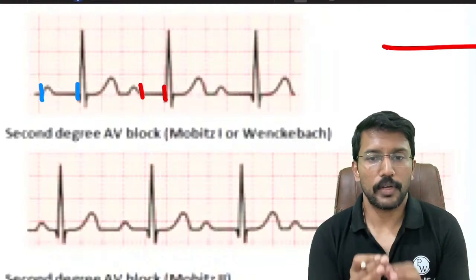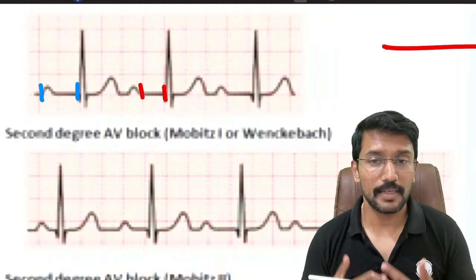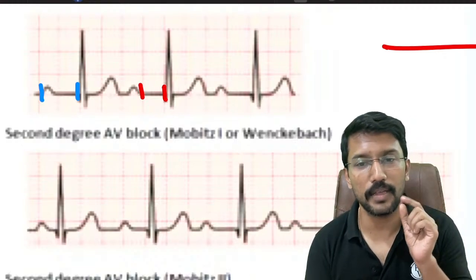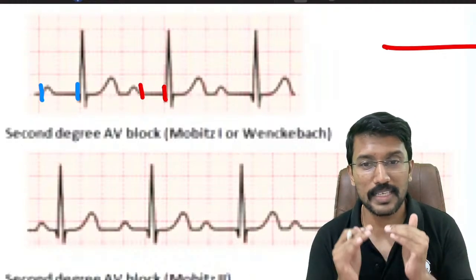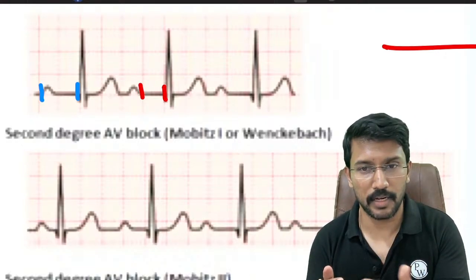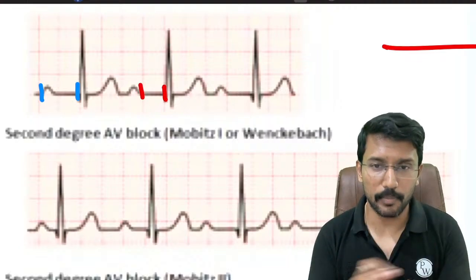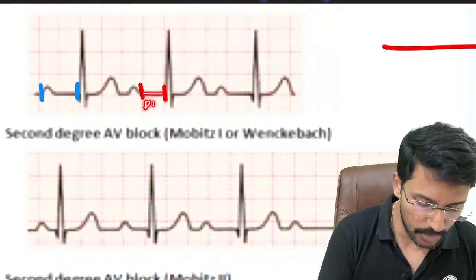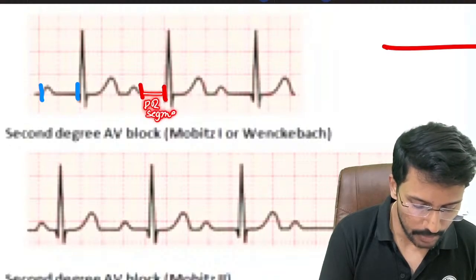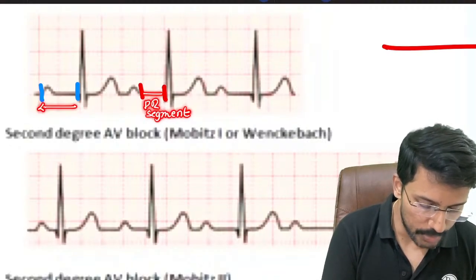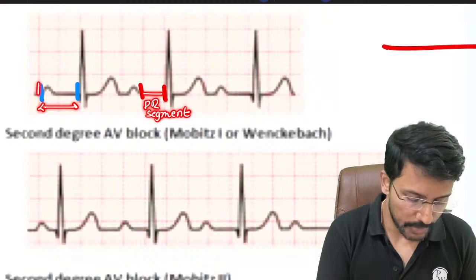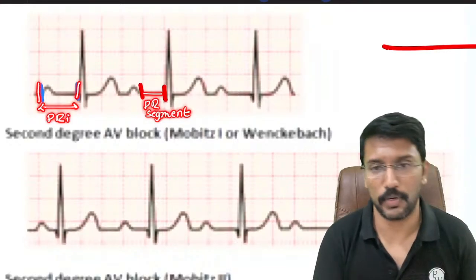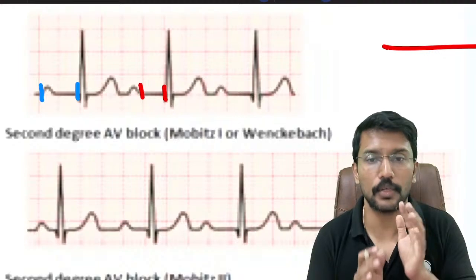So please remember one more important statement today. Whenever in the ECG we say intervals, within that there will be a wave. And when you say segment, like ST segment, PR segment, TP segment, segments do not have a wave. So whatever we have here between red lines is the PR segment, and whatever we have between these blue lines, from the beginning of the P wave to the beginning of the QRS complex, that is our PR interval. So interval always includes a wave.